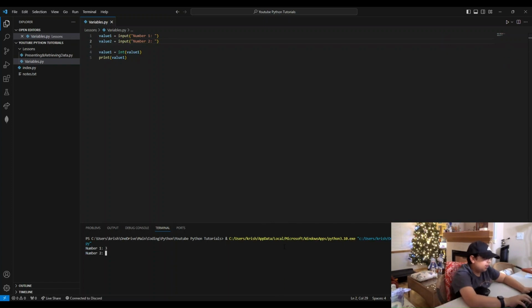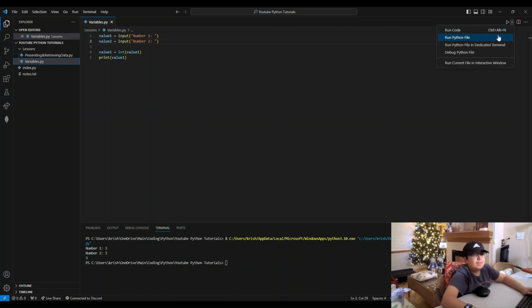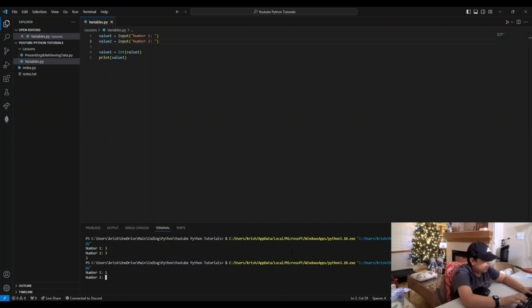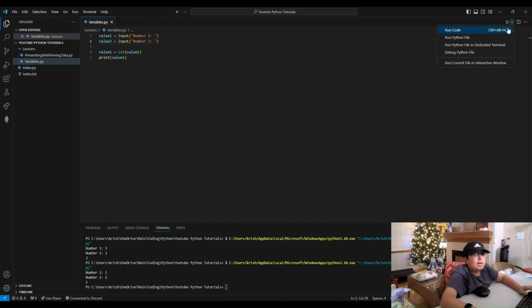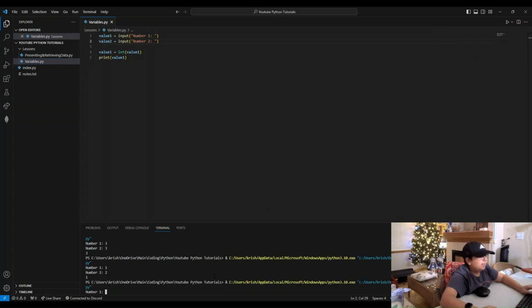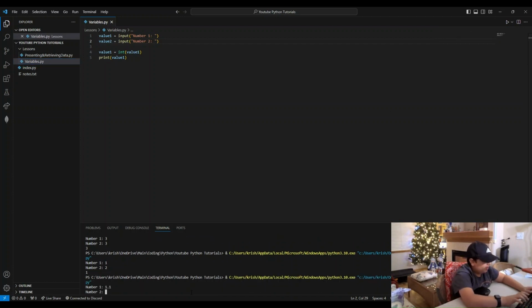So if I put 3, it's printing 3, number 1. Now this do is not printing any one of them. So if I do 1, and number 2 is 2, it's printing 1. Now, I think that if I put 1.1,